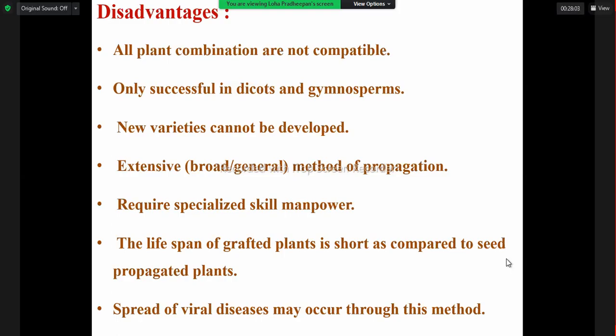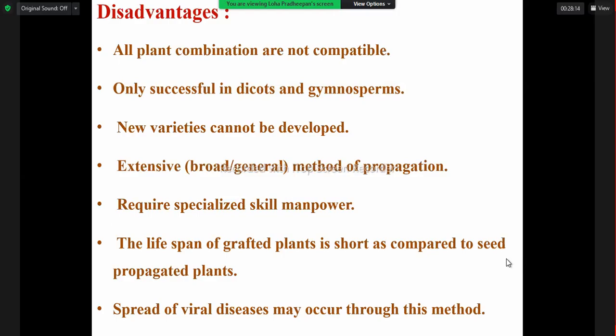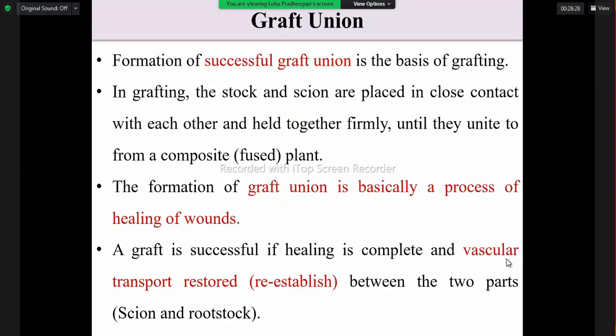But here we have the advantage that some resistance to diseases is possible, but some susceptible virus diseases can also be spread. So that is also a problem. Even tolerance to environmental conditions we can obtain through the rootstock. Anyhow, some problems are also there. Then, because we are talking about grafting, rootstock and scion, what are the advantages and disadvantages we have in grafting?